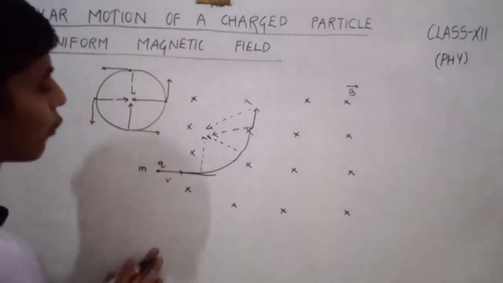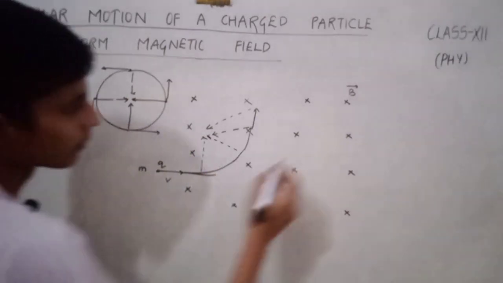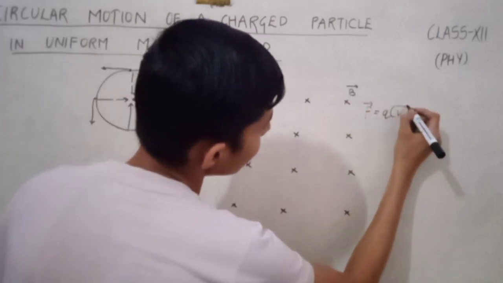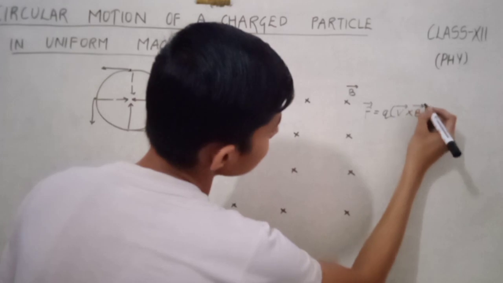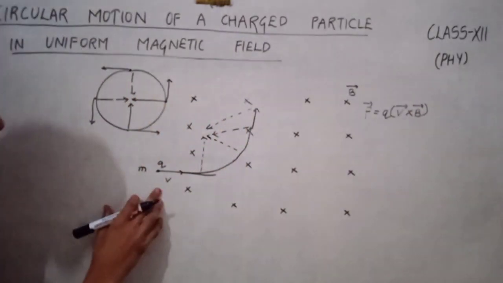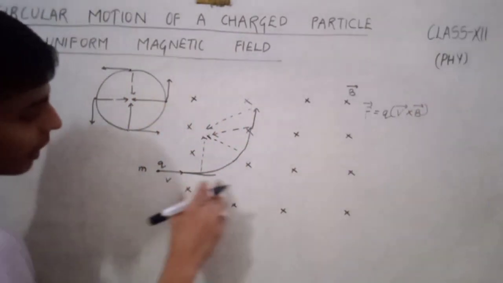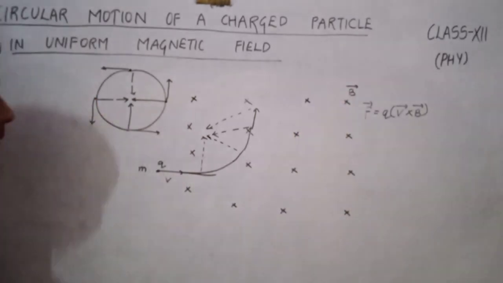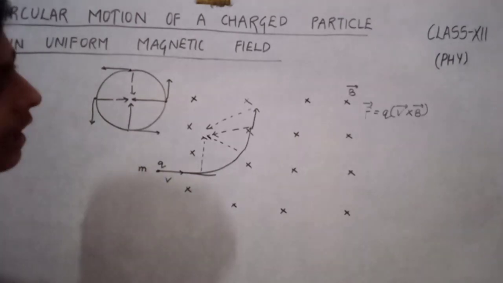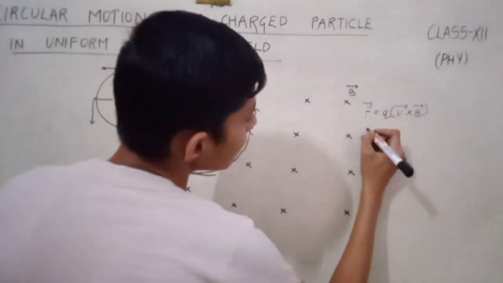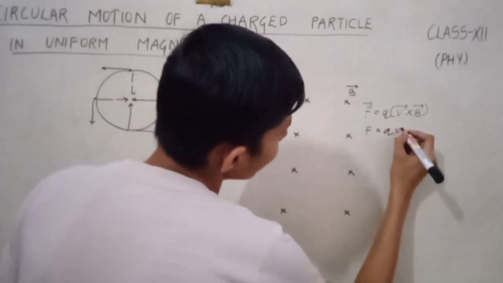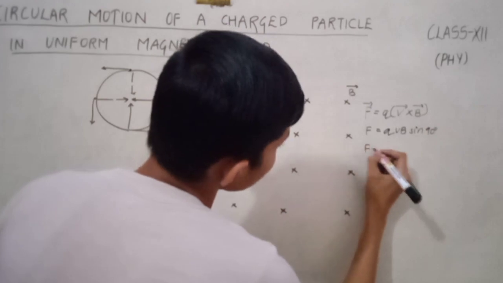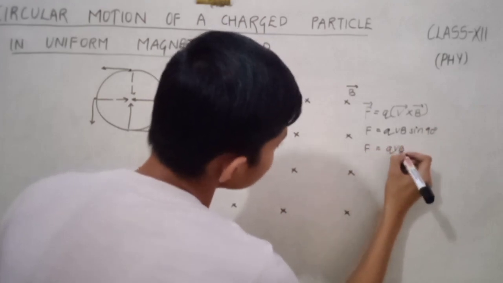If we equate these two forces, then we get F = qV cross B. The direction of velocity is in x direction and the direction of magnetic field is in minus z direction, so the angle between V and B will be 90 degrees. So force equals qVB.